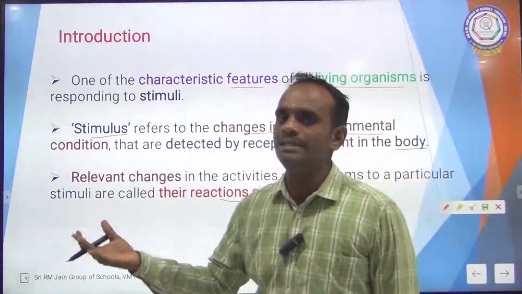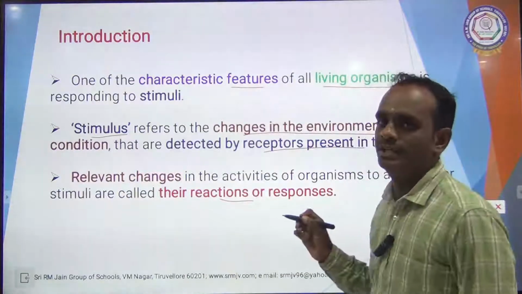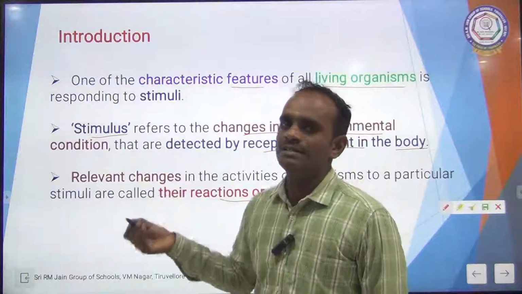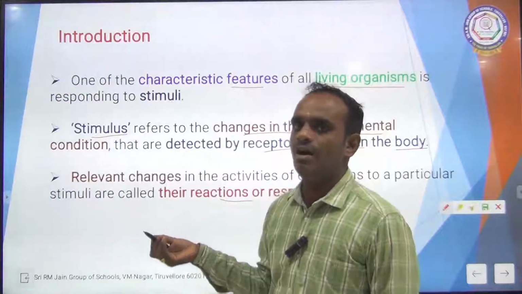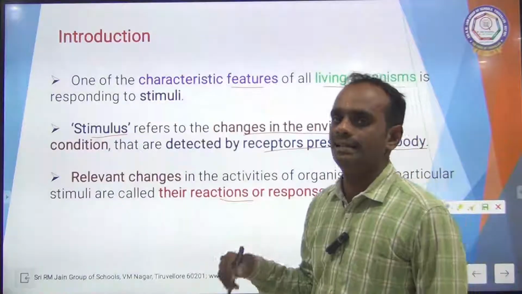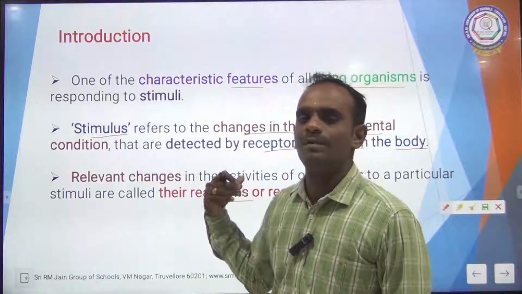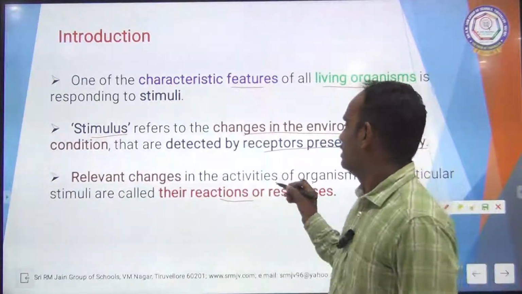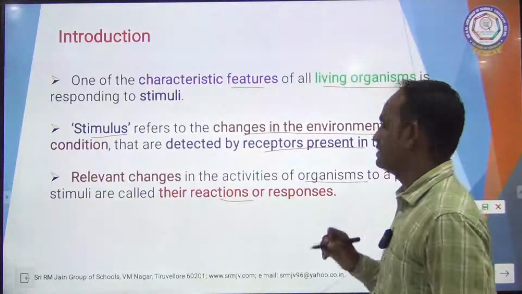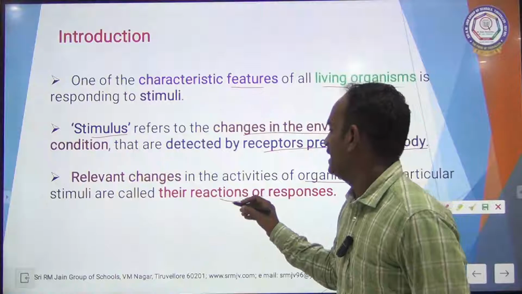That stimulus is detected by receptors present in the body. So whatever stimulus takes place, all of these are detected by receptors present in our body.